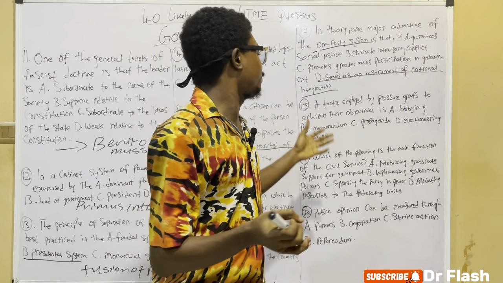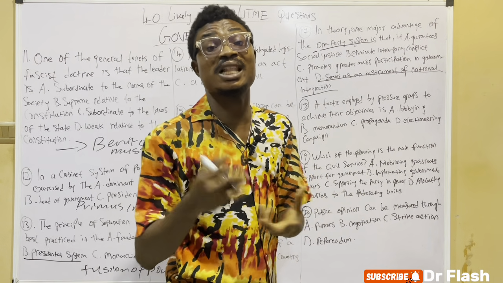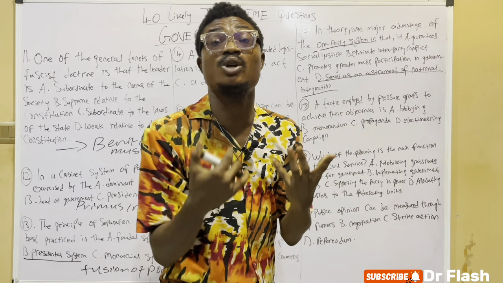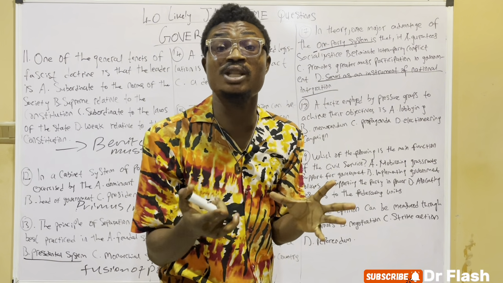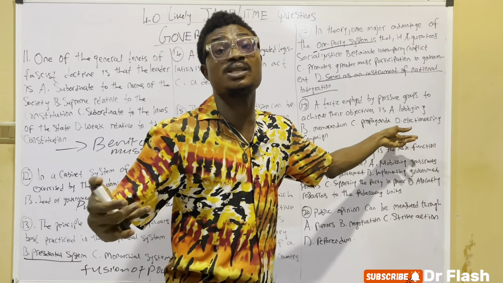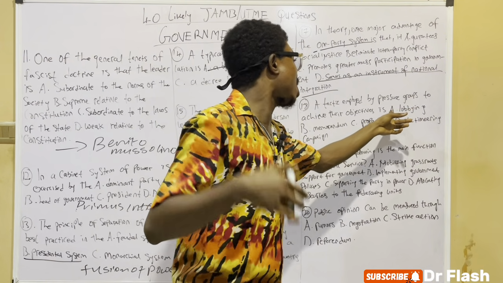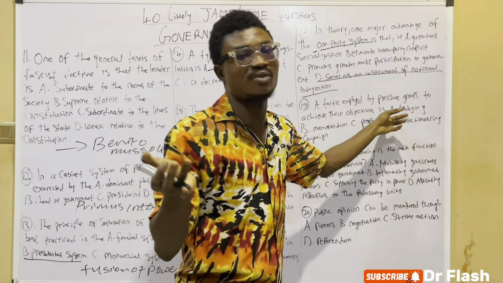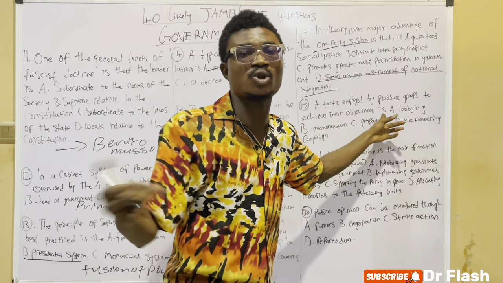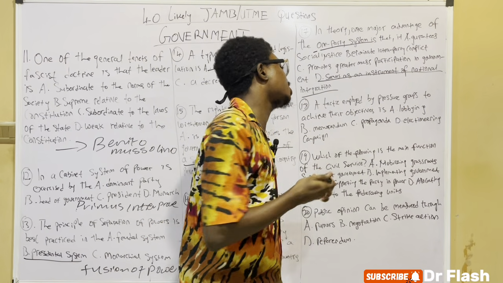So we could see that here, memorandum can never be the answer, because memorandums are just like an agreement of understanding. And propaganda simply means when you are spreading sentiment in order to win some votes to yourself. Electionary campaigns are just normal campaigns. But here lobbying is one of the tactics employed by pressure groups to achieve their aims, because in lobbying you tend to influence, you tend to convince that person to vote for that political party. That's what a tactic employed by pressure groups to achieve their objective is called: lobbying.